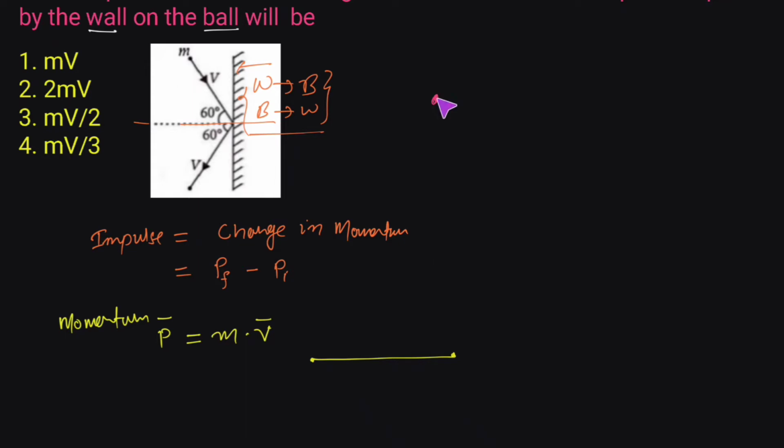Suppose this is the ball of mass m. This ball is striking the wall with a velocity v. This angle would be 60 degrees, so this would be the mv cos 60 component of the momentum. Similarly, this would be the mv sin 60. So this is the breakdown of the momentum before the ball hits the wall.